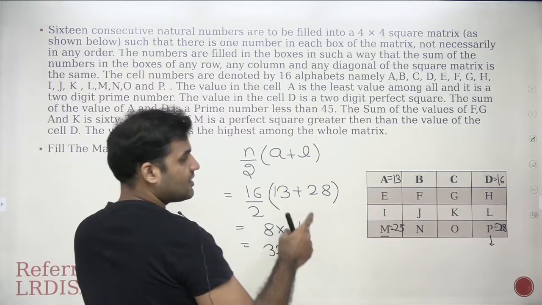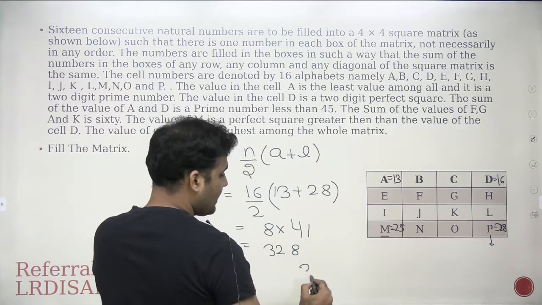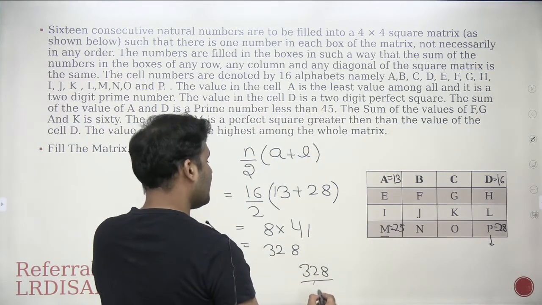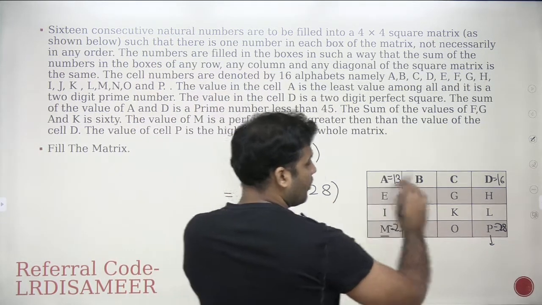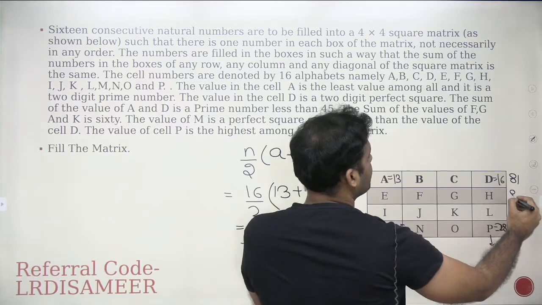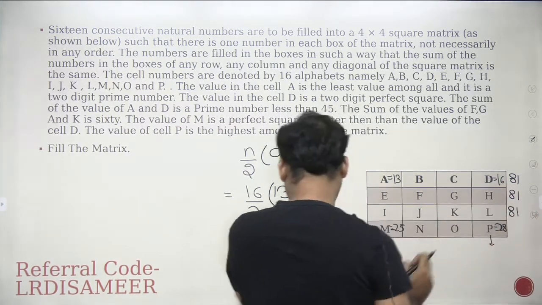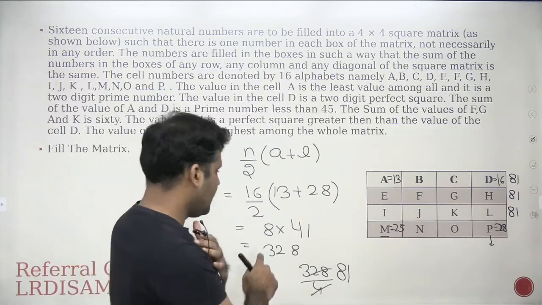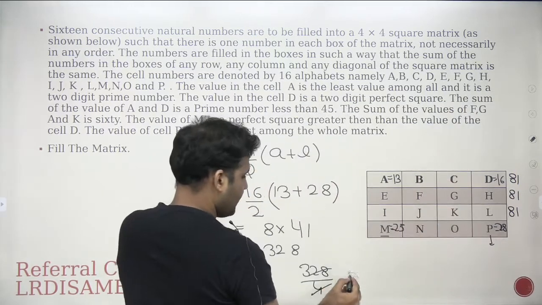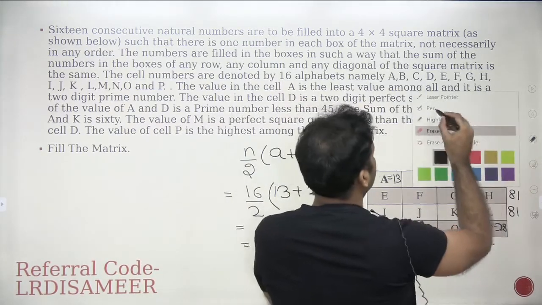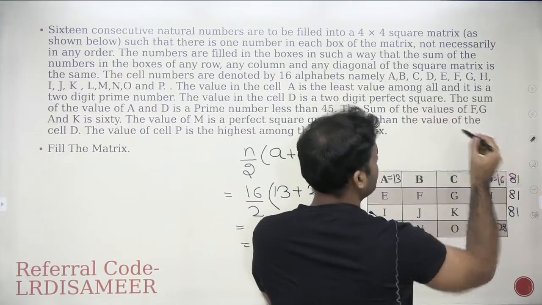Now, if the sum of all the values row wise and column wise is the same, I need to divide 328 equally among all the 4 parts. So you get the total summation of each row should be 81, right? Sorry, not 81, I'm sorry. 328 by 4 will be 82. So it has to be 82, right? So this value will be 82.